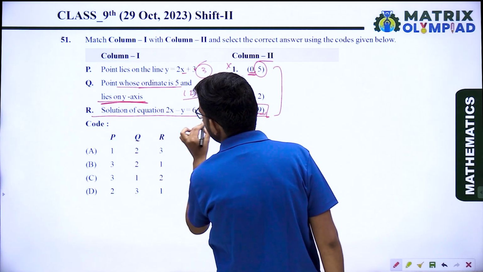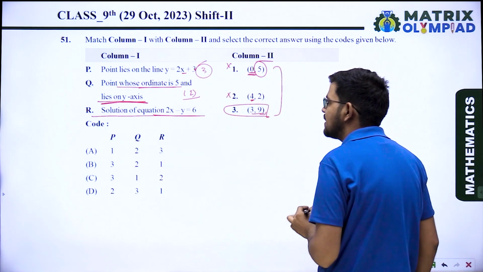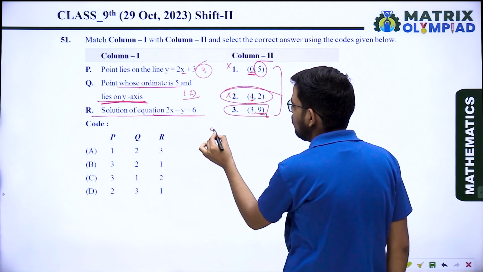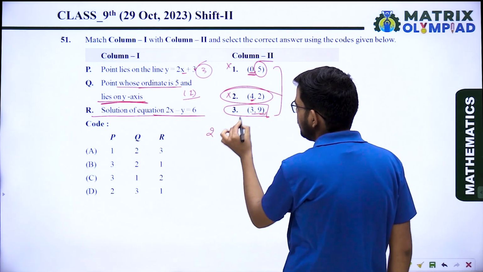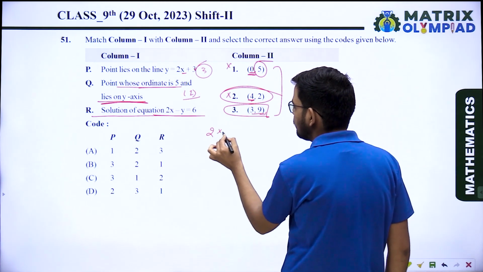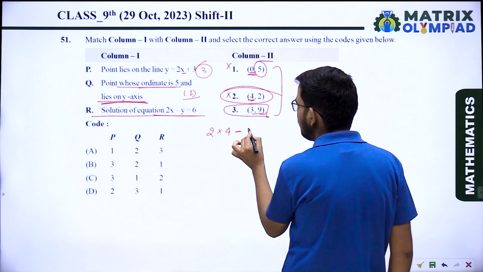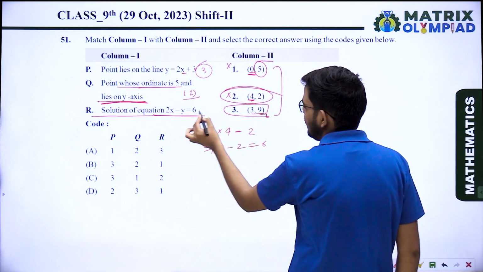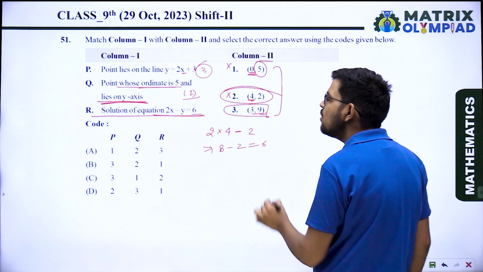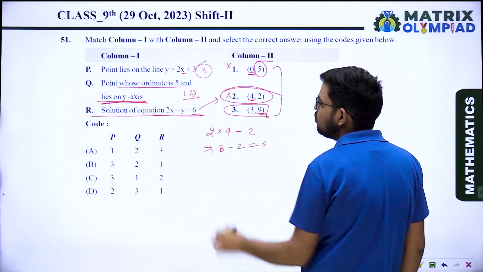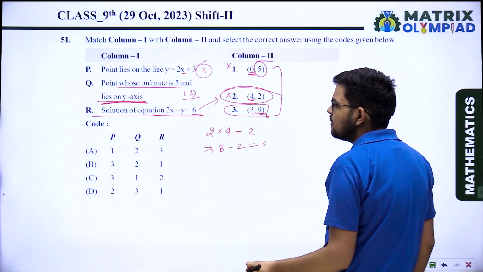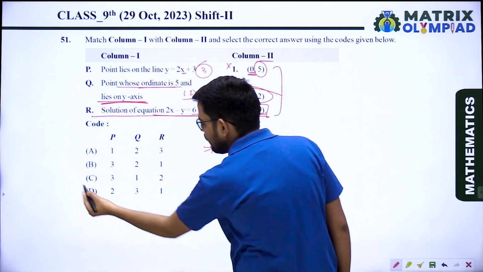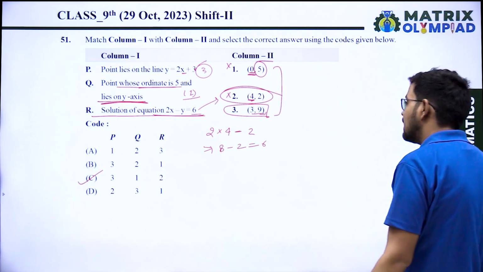Solution of equation 2x minus y equals 6. Now only the second is remaining. First check for the second. 2 into, what is the value of x? 4. Minus, what is the value of y? 2. So 8 minus 2 equals 6. That is satisfying the linear equation. So the second is the correct option for R. So the correct answer is 3, 1, 2. Option C is the correct answer.